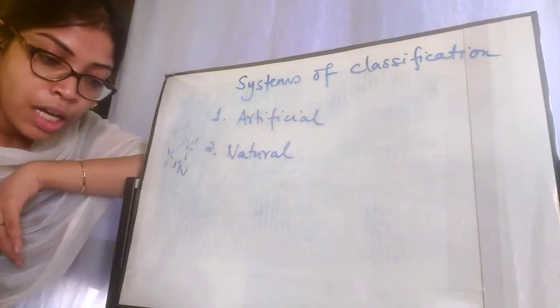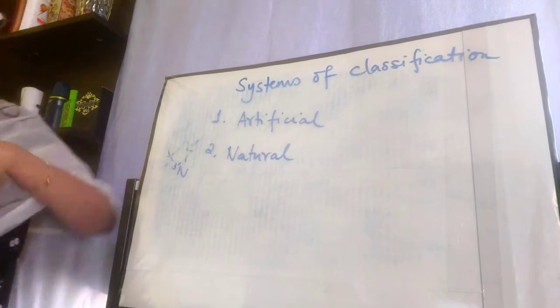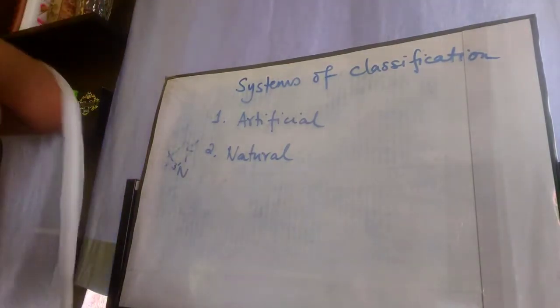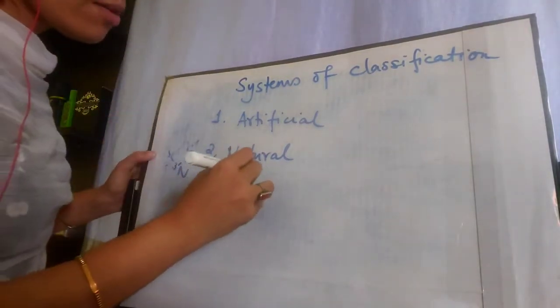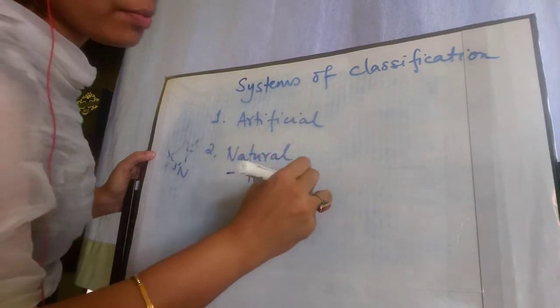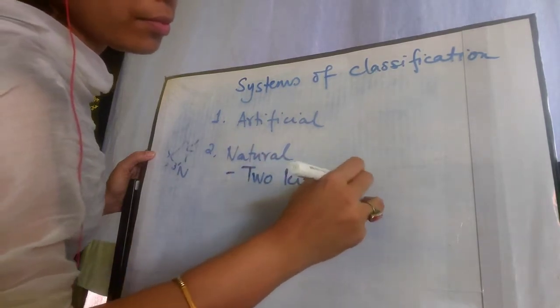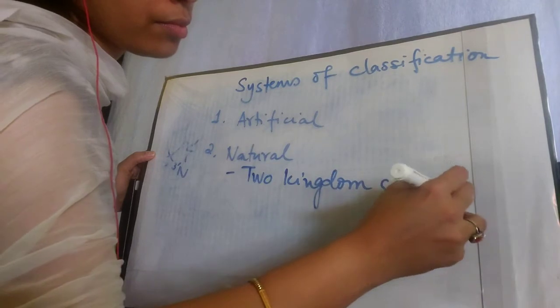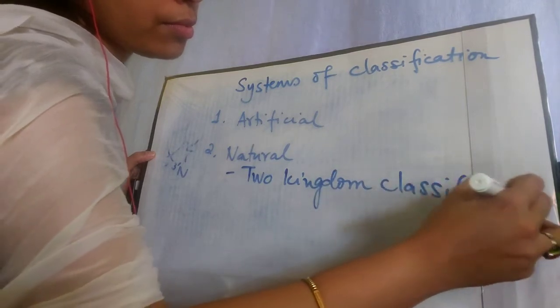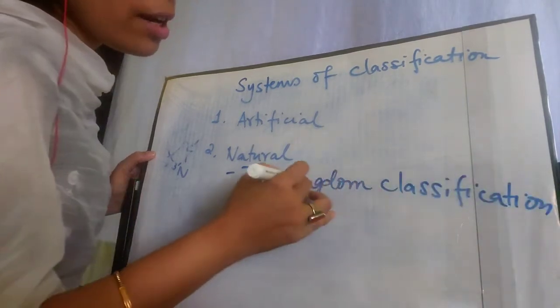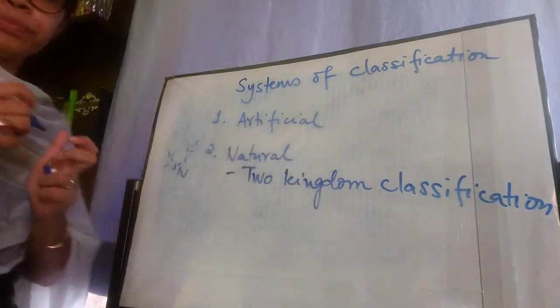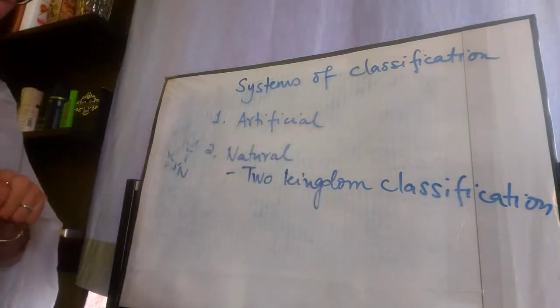Under natural classification there is one type known as two kingdom classification. So what is this two kingdom classification?